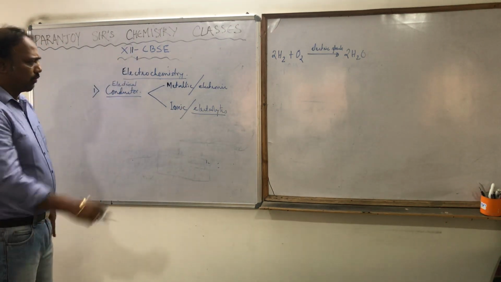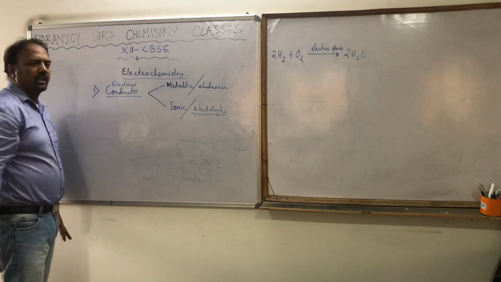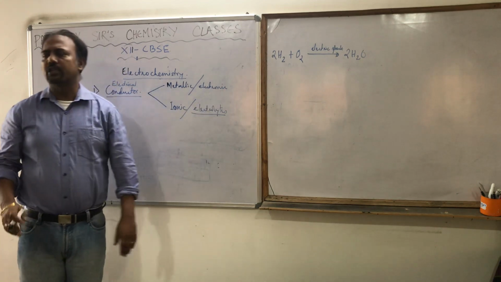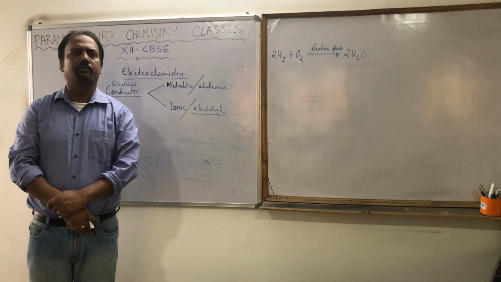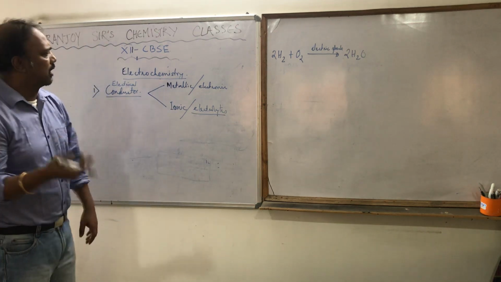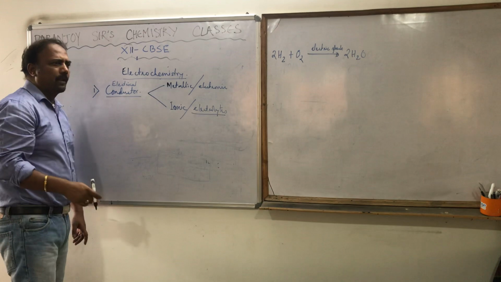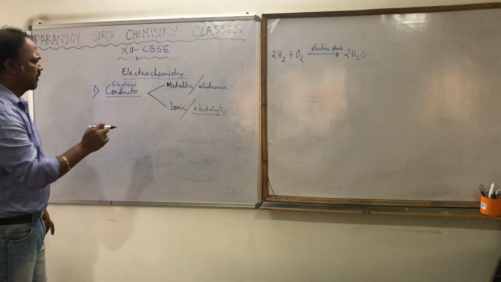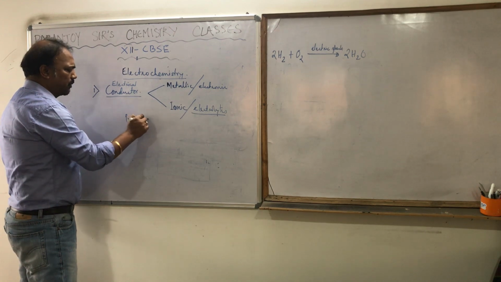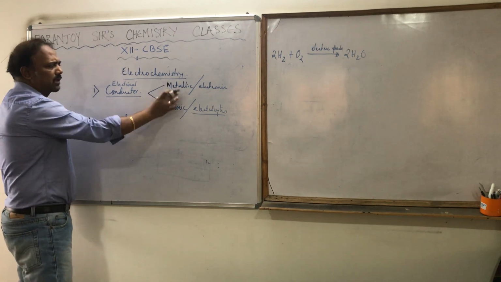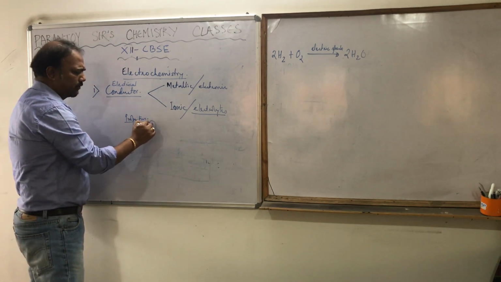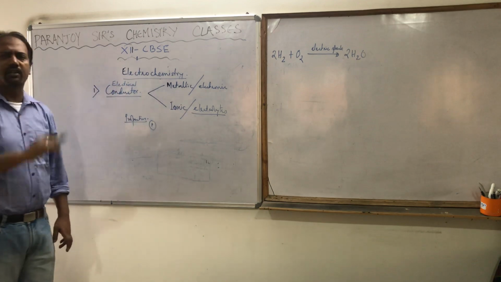So we will come to that term, but first let us finish with the metallic conductor. Metallic conductor means any metal which is conducting electricity, and it conducts because of the flow of electrons. Now, some properties of metallic conductors. There are some differences between the metallic conductor and the ionic conductor, so you can understand that. The first one is that it is not changed while conducting electricity.